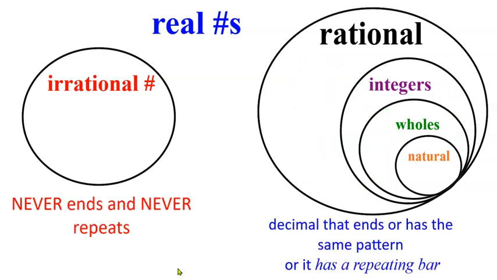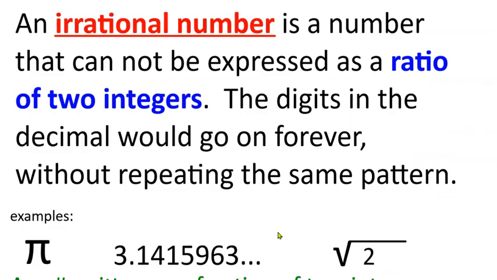So let's review our understanding again. Irrational numbers never end and never repeat, and rational numbers can be decimals that end or that have a pattern or a repeating bar. Now I want you to focus on this high school definition. An irrational number is a number that cannot be written or expressed as a ratio of two integers.